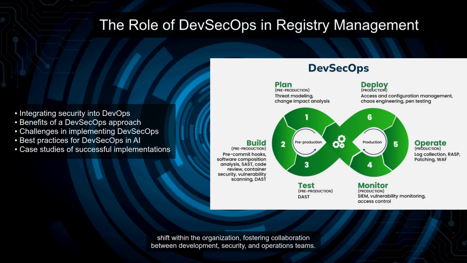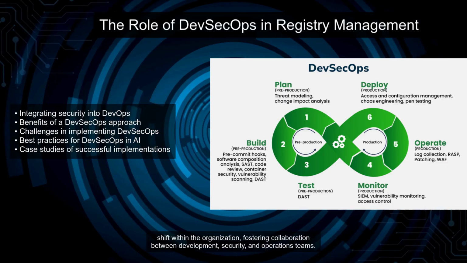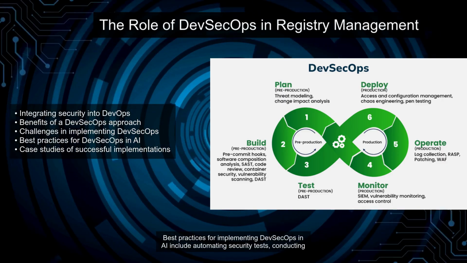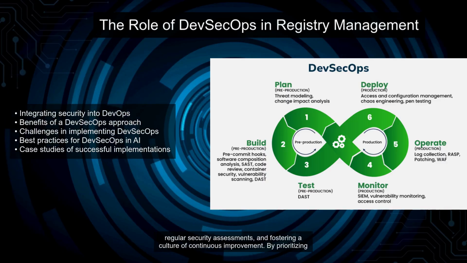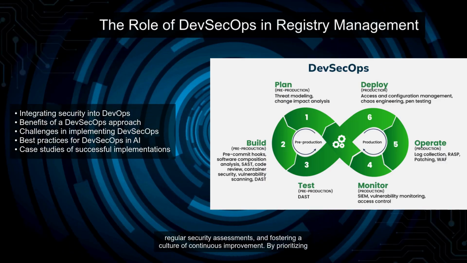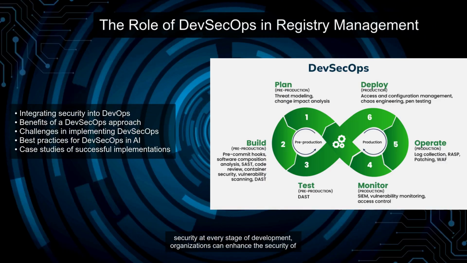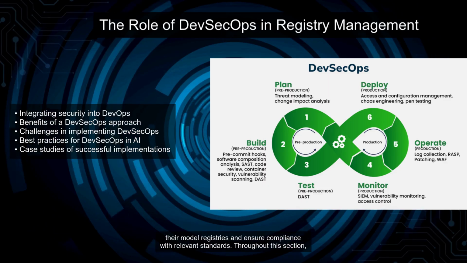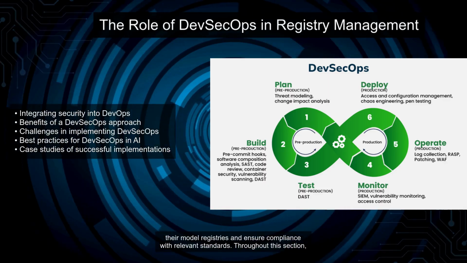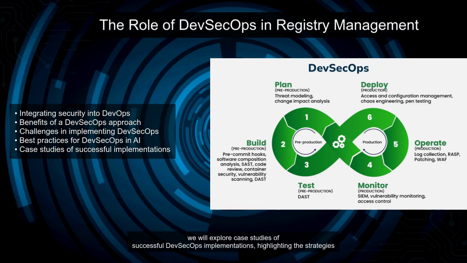It requires a cultural shift within the organization, fostering collaboration between development, security, and operations teams. Best practices for implementing DevSecOps in AI include automating security tests, conducting regular security assessments, and fostering a culture of continuous improvement. By prioritizing security at every stage of development, organizations can enhance the security of their model registries and ensure compliance with relevant standards.